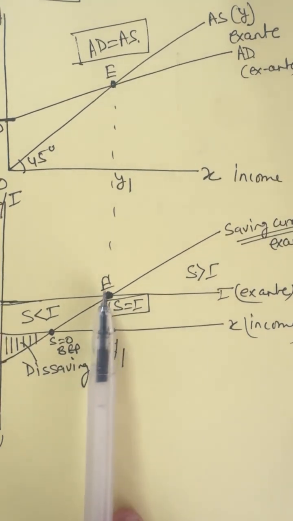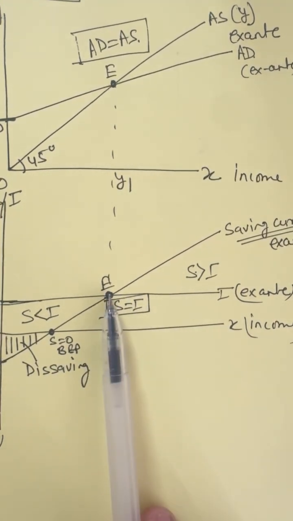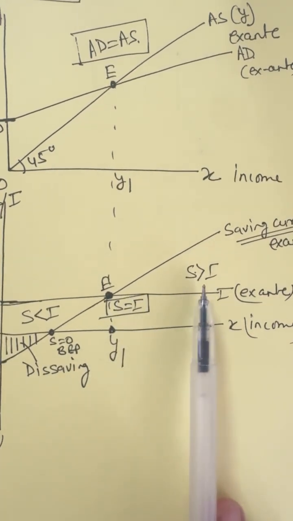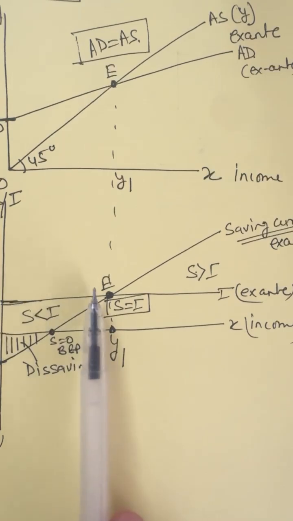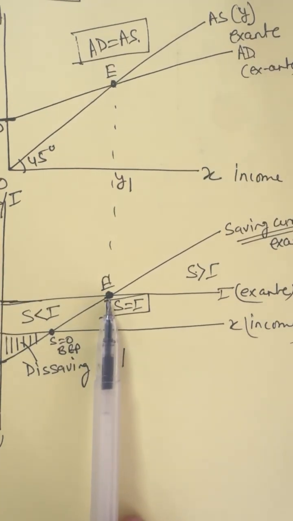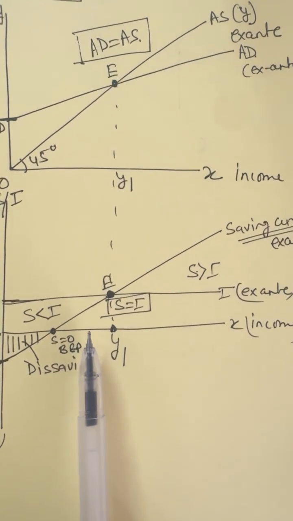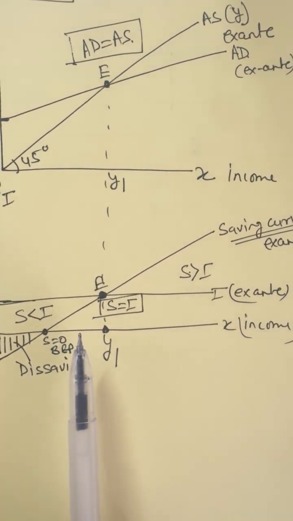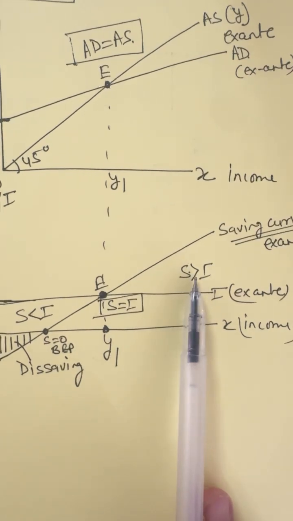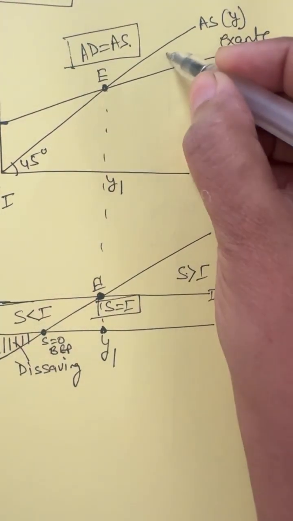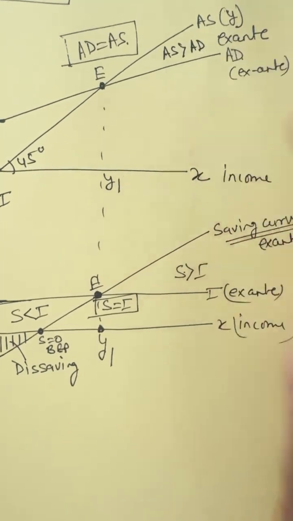If somehow the economy is in disequilibrium and far from the equilibrium point on the right side, it will try to manage to go to the left side. And if it is on the left side, it will try to manage to go to the right side. Okay, this is called the adjustment mechanism. How will they try to manage? If they are at this point, on this side, you can see aggregate supply is greater than aggregate demand.